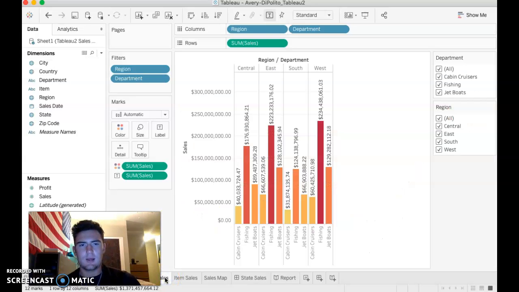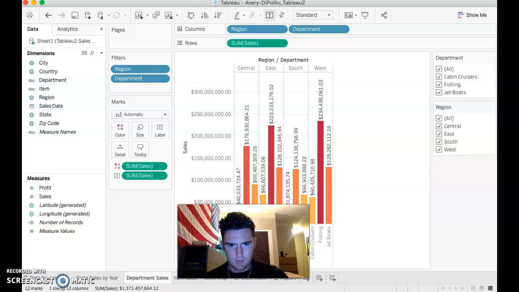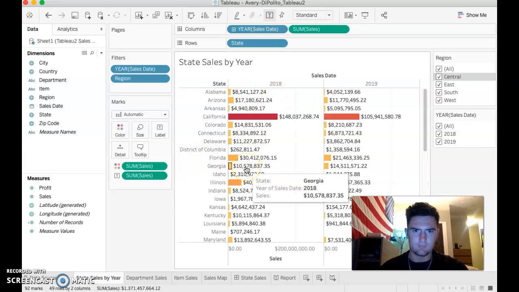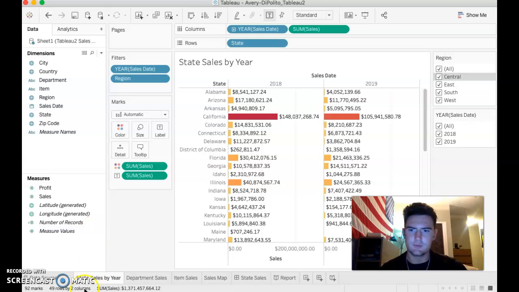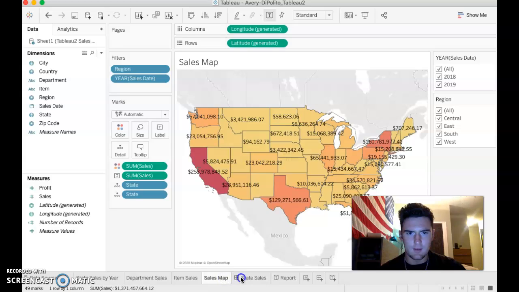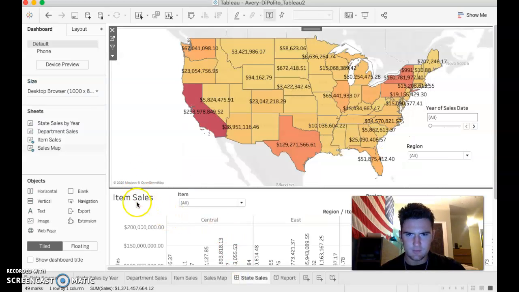Overall, with Tableau, I liked it because it's kind of different from Excel. You can kind of mix and match different categories and see what you can draw from it. Like these sheets I made, I wasn't exactly sure what I was going to do at first, and I kind of put things together, and I was able to make some good conclusions. I did the whole funneling system. I kind of just came up with that, and then the item sales and map combo was kind of the last minute thing I did. So it ended up working out.